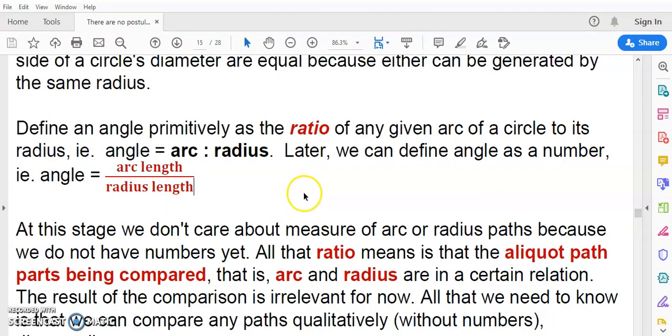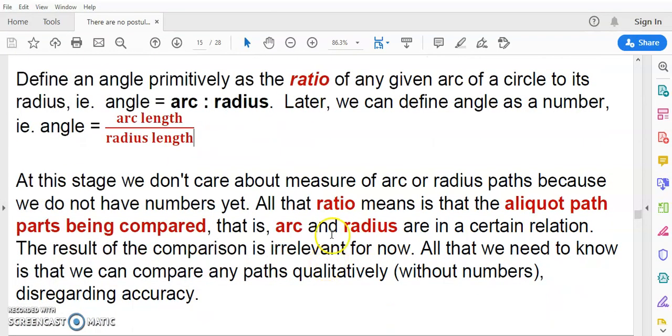Now, we don't care yet about the measure of arc or radius path because we do not have numbers. And even when we do have numbers, we can't measure most angles exactly. We can only measure them approximately, okay? And putting the symbol pi does not make it an exact measurement.